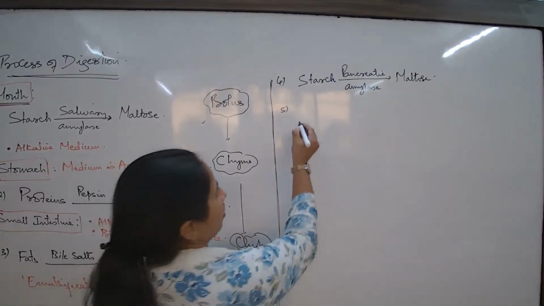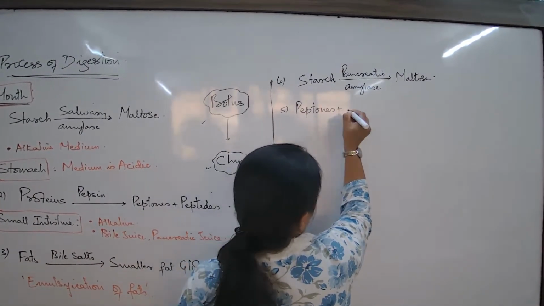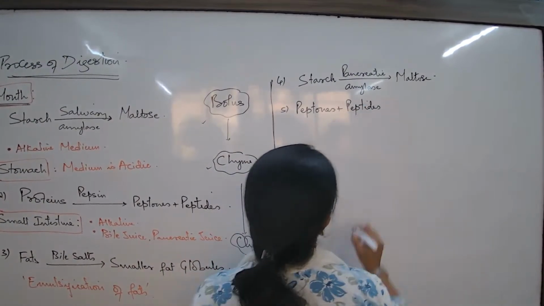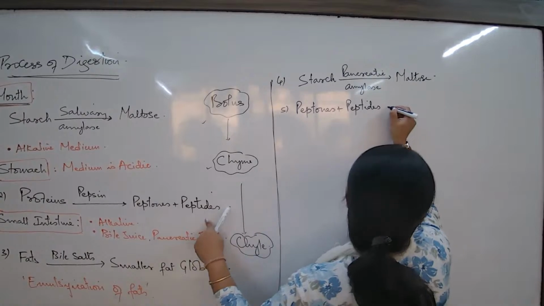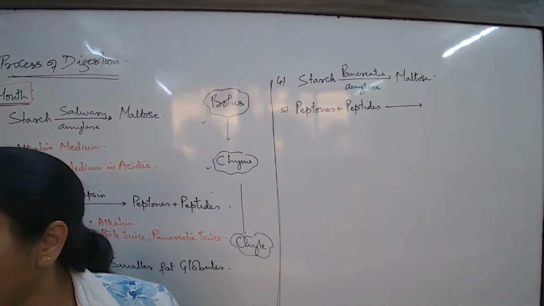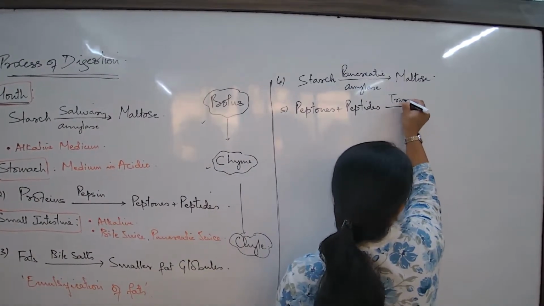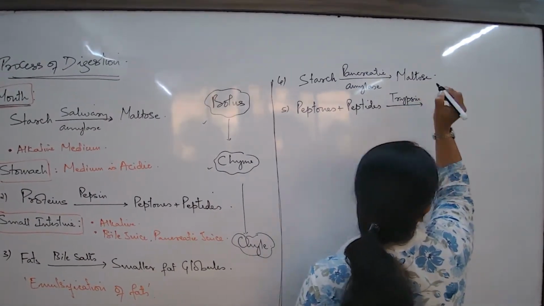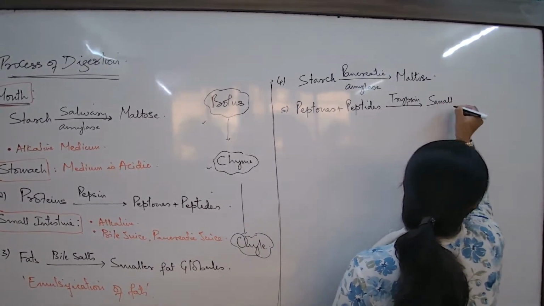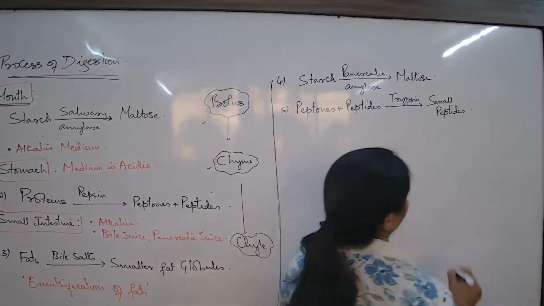So we will start with the peptones and the peptides. The peptones and peptides will be broken down by the protein digesting enzyme of the pancreatic juice, trypsin. So this is the trypsin, and this will get broken down to small peptides. So it is a bit simpler now.